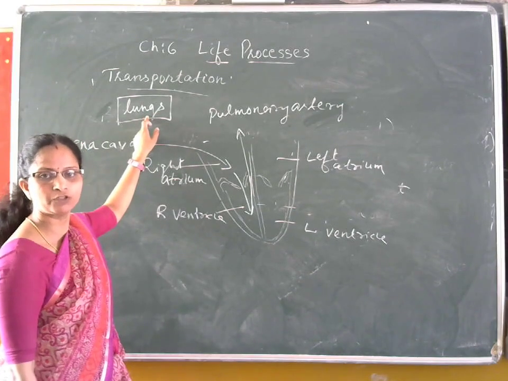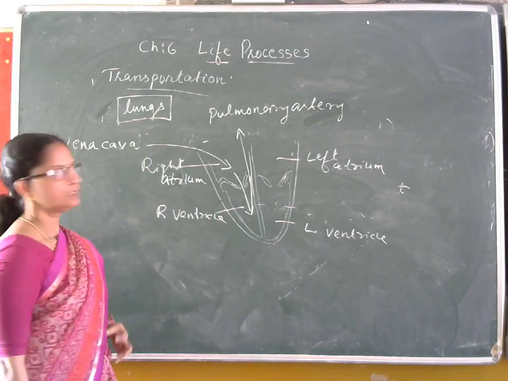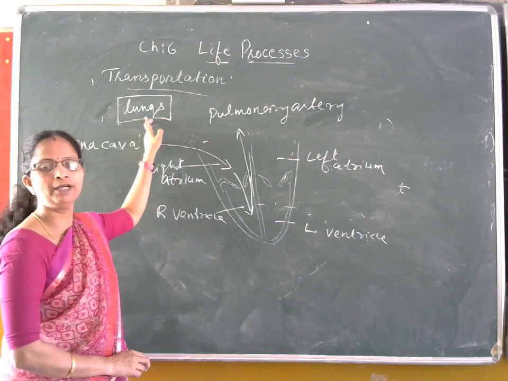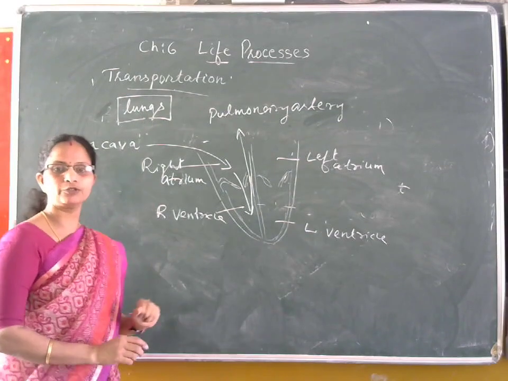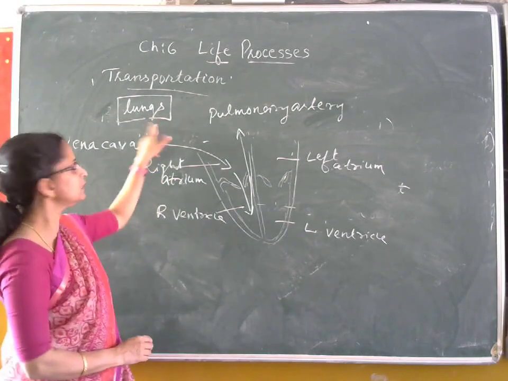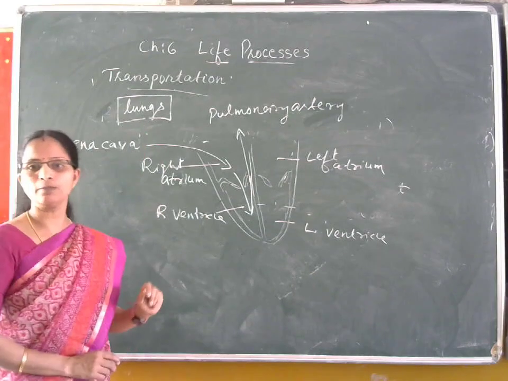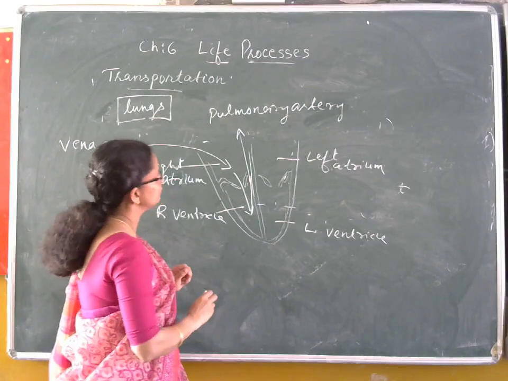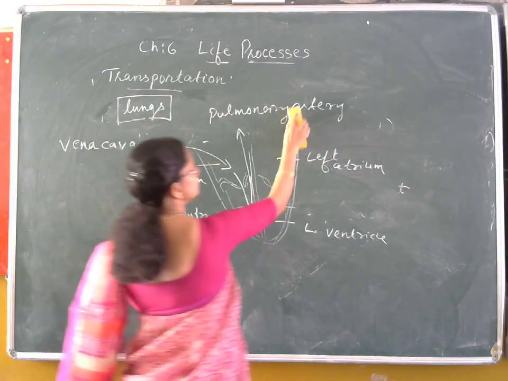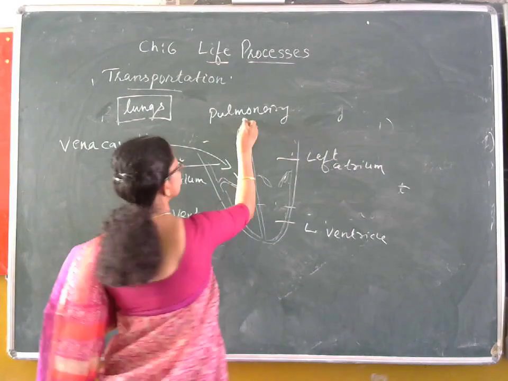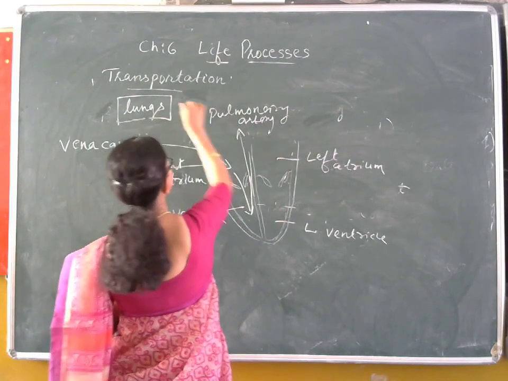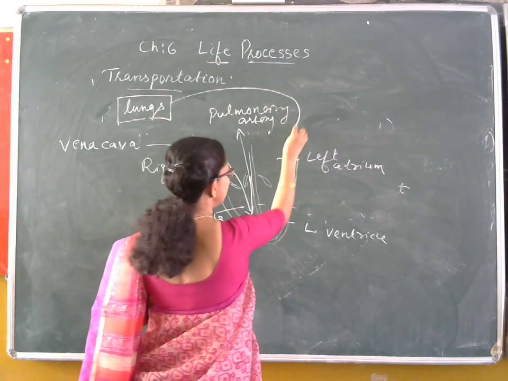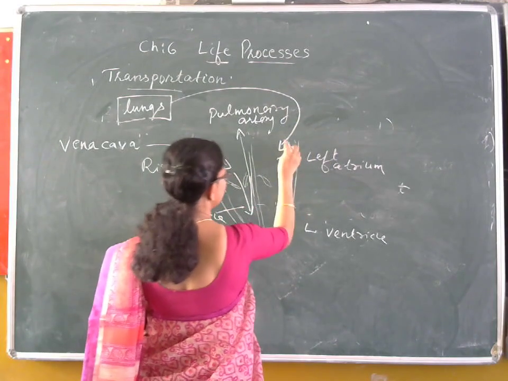It is carried into the lungs where the carbon dioxide gets exchanged with oxygen in the alveoli. So gaseous exchange, diffusion, takes place in the alveoli of the lungs, and the blood is now purified. Instead of carbon dioxide, oxygen is present inside the blood. Now that oxygenated blood from the lungs is brought back to the heart through another blood vessel. That oxygenated blood comes back into the left atrium.